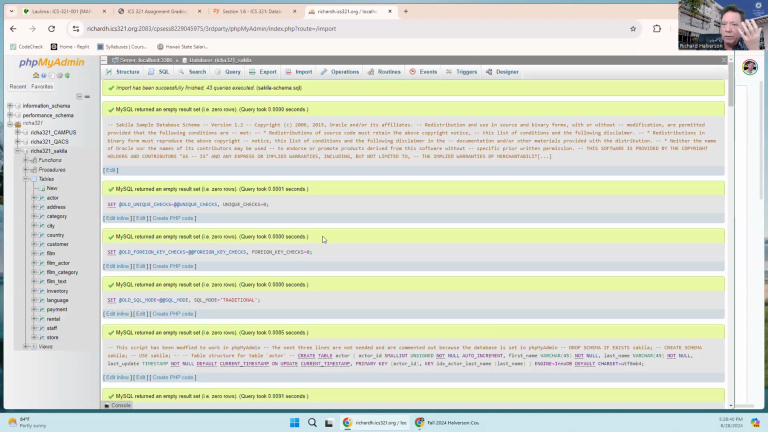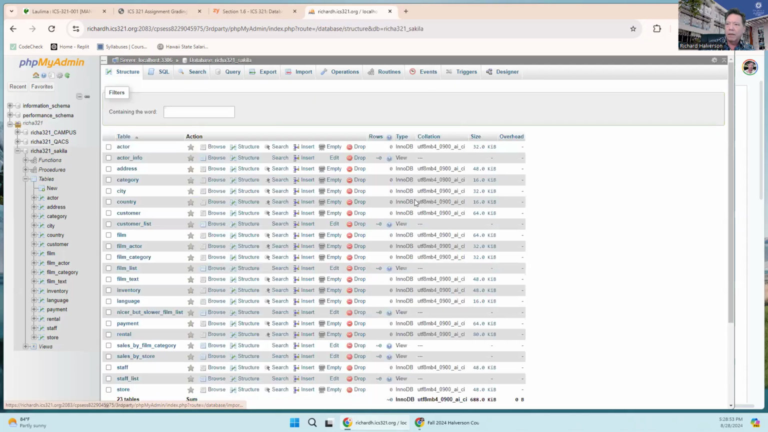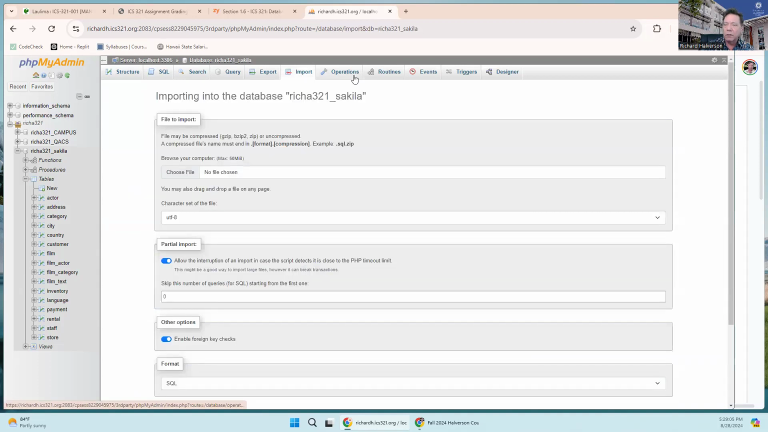43 queries were executed. Okay, and over here, what's popped up is all of the tables. Now go up and click on the database link up here, and we see all these tables, but they all have 0 rows. So let's import the data. So click on import, and make sure you're not inside any table, but you're inside the database.